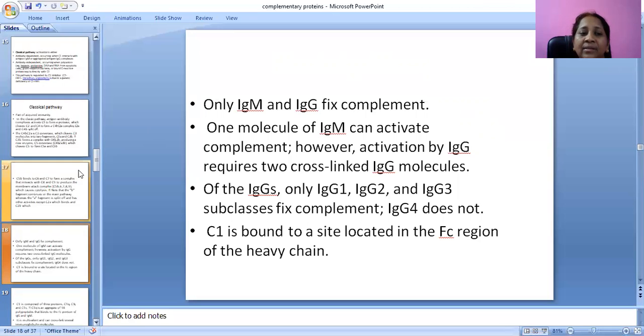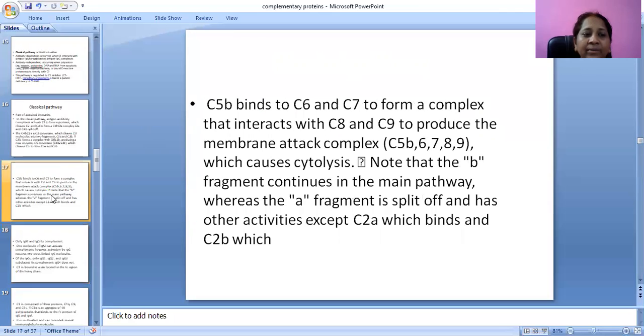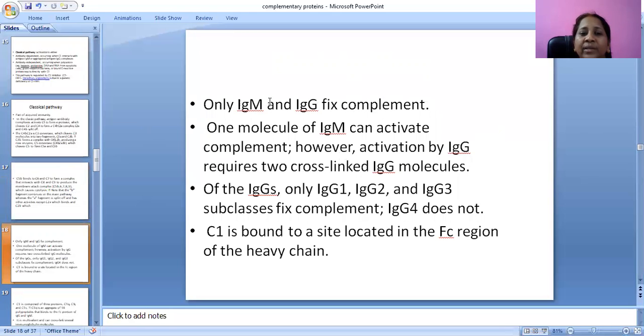C5b binds to C6 and C7 and forms a complex that interacts with C8 and C9 to produce the membrane attack complex. The A part is split off and has other activities, except C2a, which binds to C2b. Only IgM and IgG fix complement.